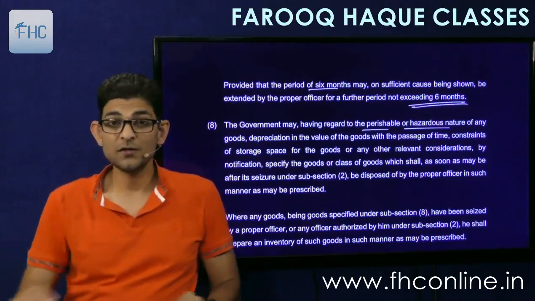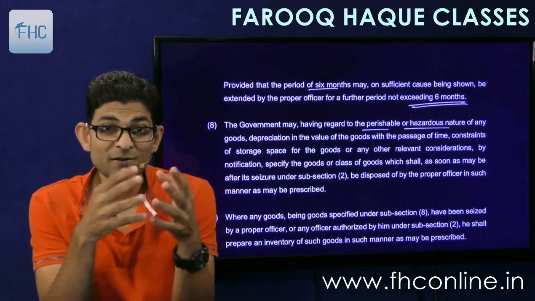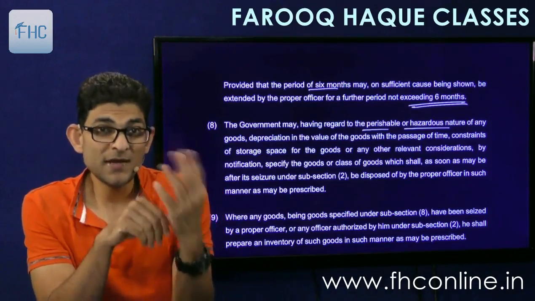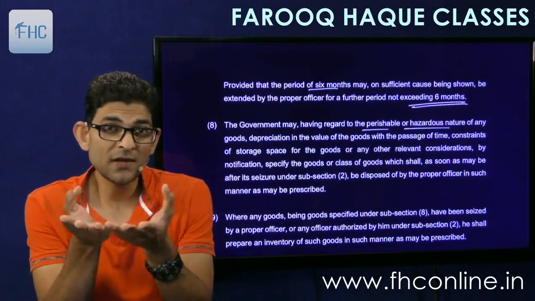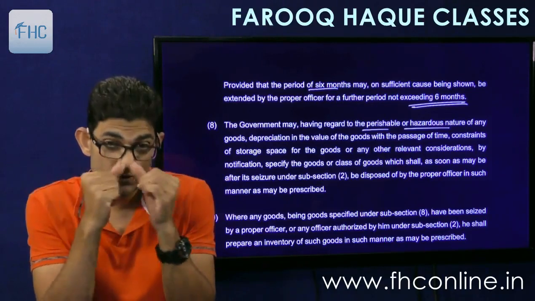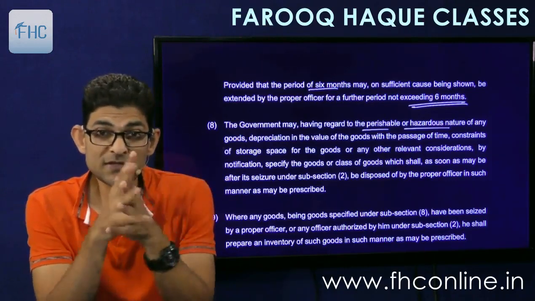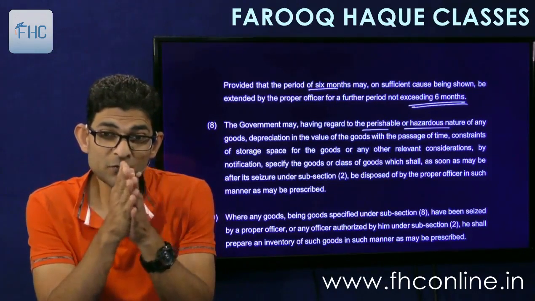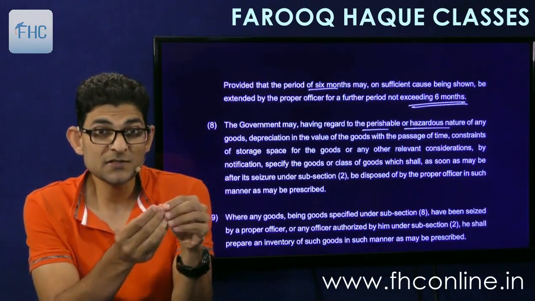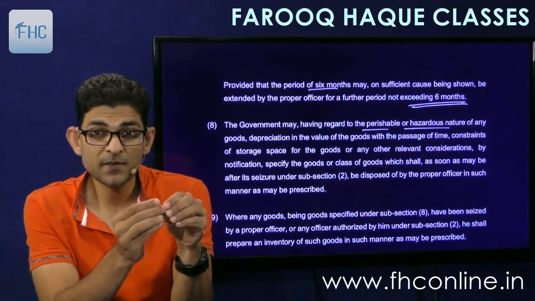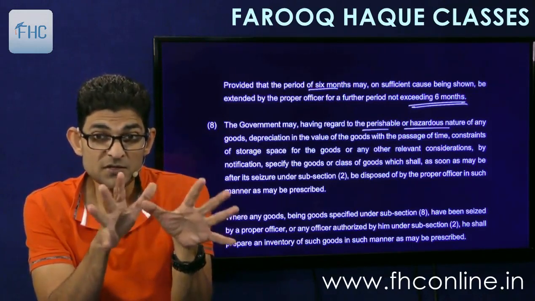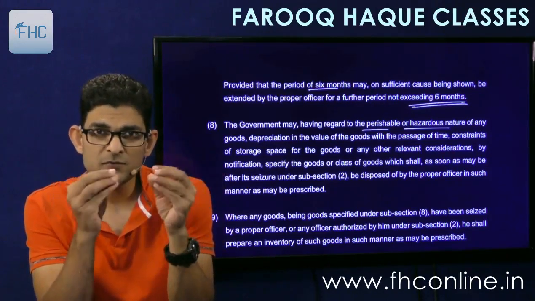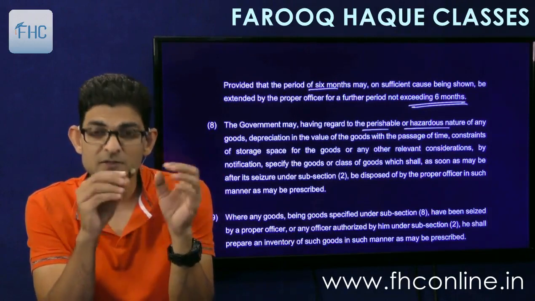Say the goods taken away from a premises are cakes and cookies. So cakes will have a life of maybe 2 days. Cookies can have a life of around 2-3 months. So what subsection 8 says is that the government may, having regard to the perishable or hazardous nature of the goods. Hazardous nature means some kind of chemicals which are being seized, which are of dangerous nature. Hazardous means dangerous, goods of danger. And perishable means, of course everyone knows, like cakes and cookies and pastries.